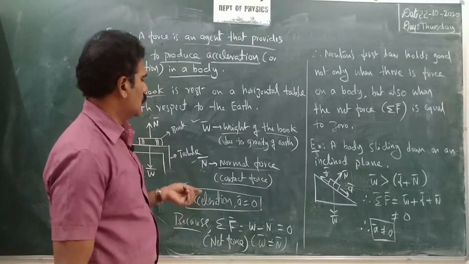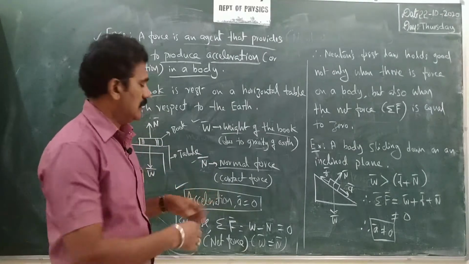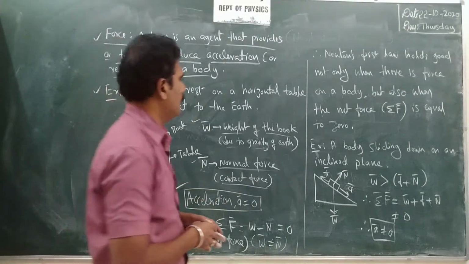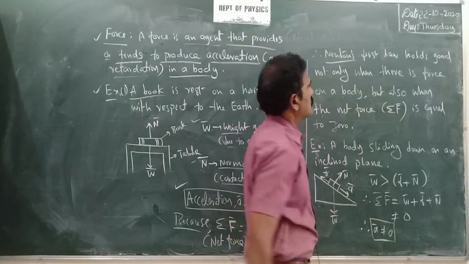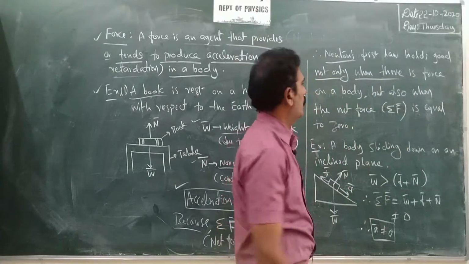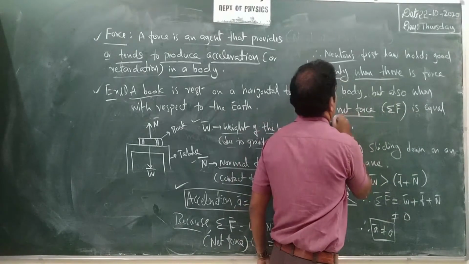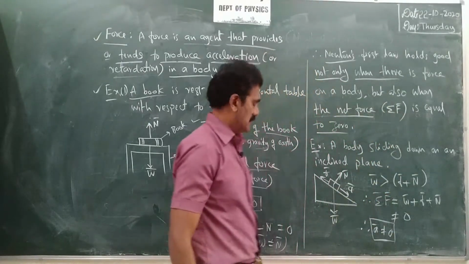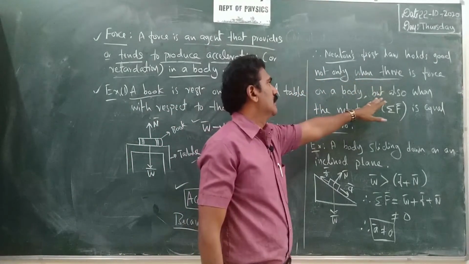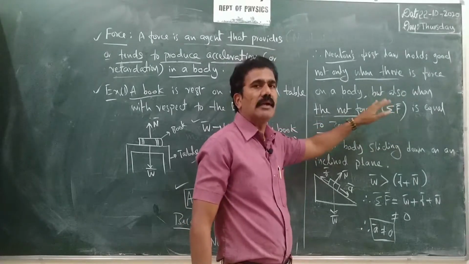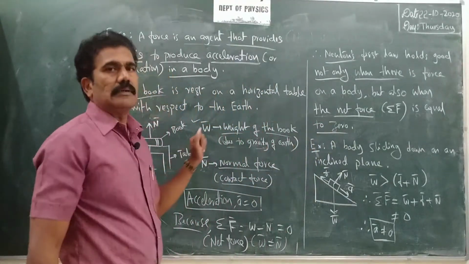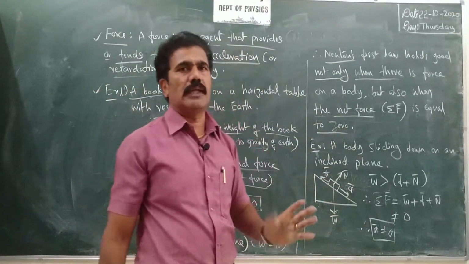So in this example, not only one force is considered acting on the body; multiple forces are considered here to justify the state of rest or motion, right? So from Newton's first law, you can conclude that it holds good not only when there is a single force on the body, but also when the algebraic sum of the forces, that is called net force, is equal to 0. Clear?